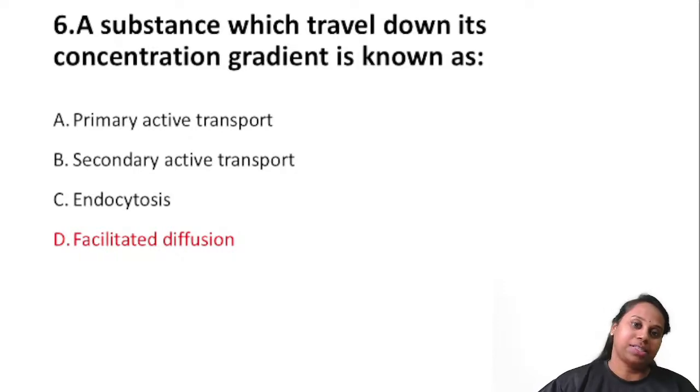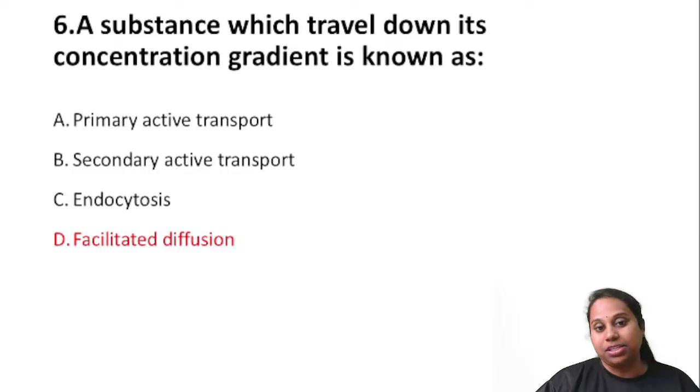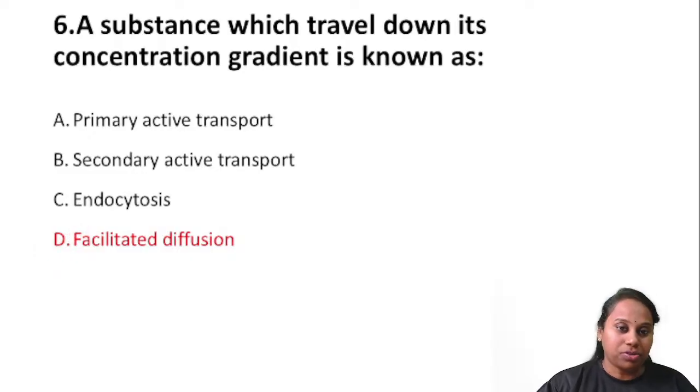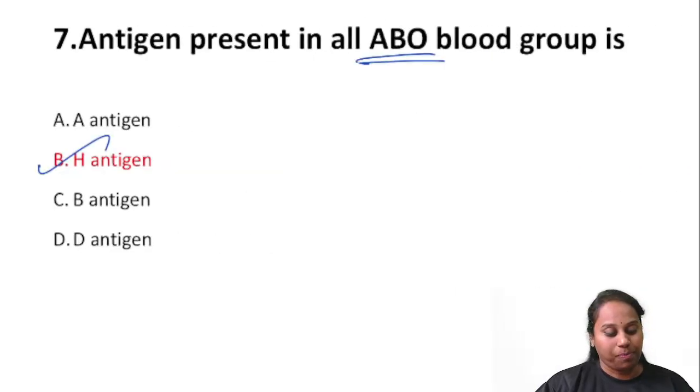Question number 6. A substance which travels down its concentration gradient. Yes, just now we saw facilitated diffusion. So the question is about passive transport. Which is the passive transport here? Facilitated diffusion. GLUT and urea transporter.